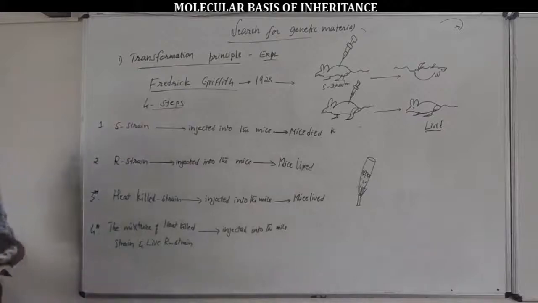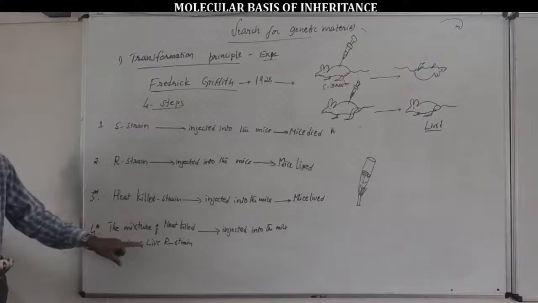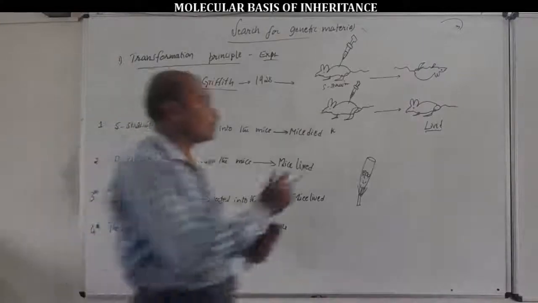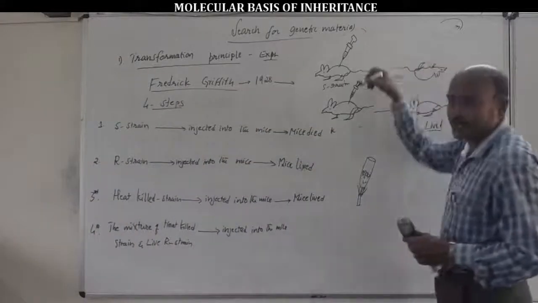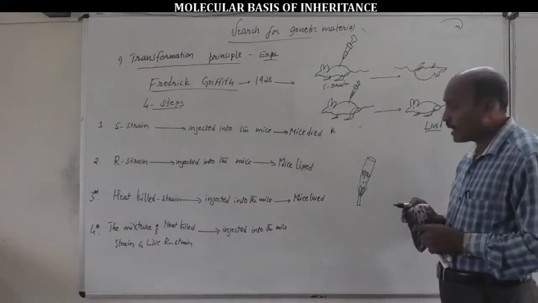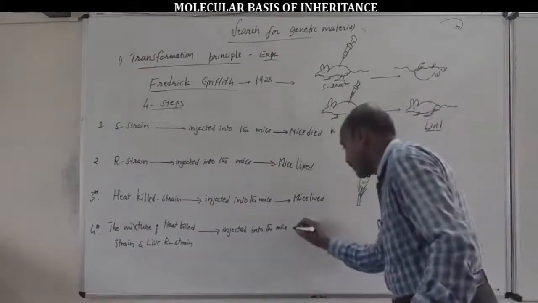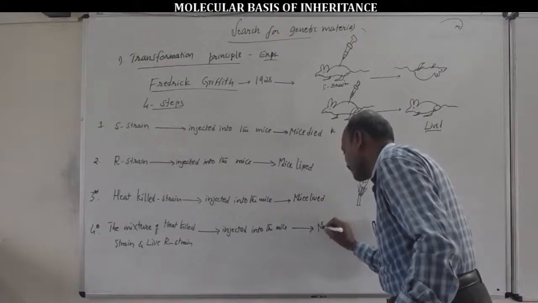See, the mixture of heat killed S-strain bacteria and live R-strain bacteria loaded into the common injection. After some period of time, mice die.